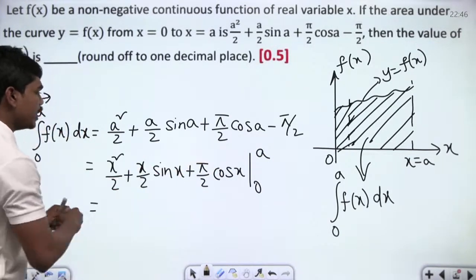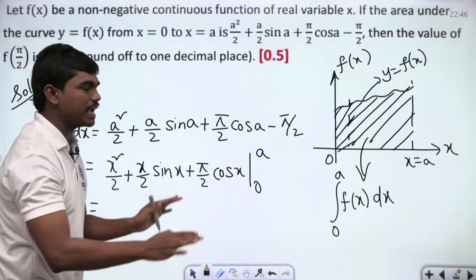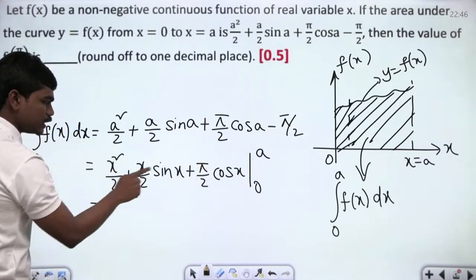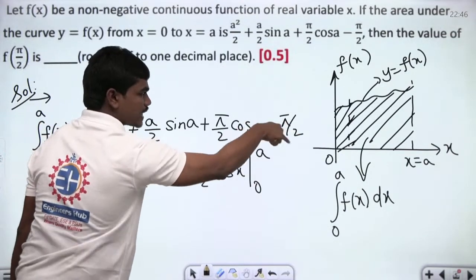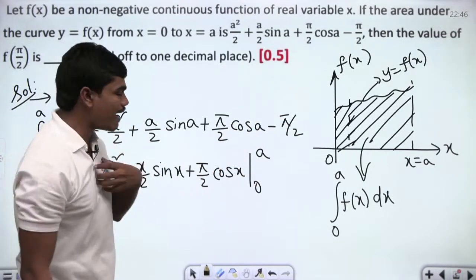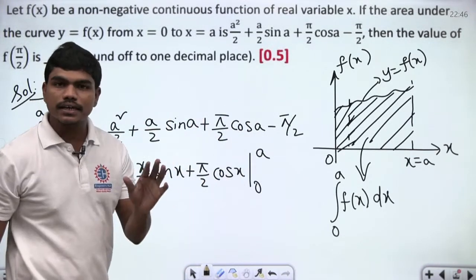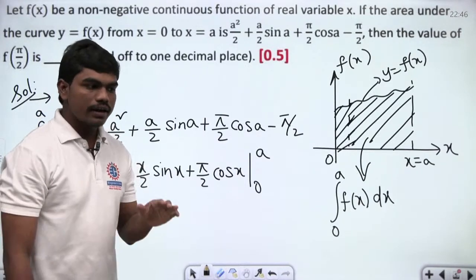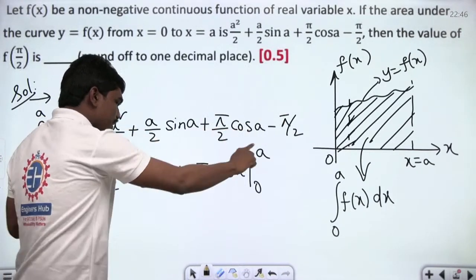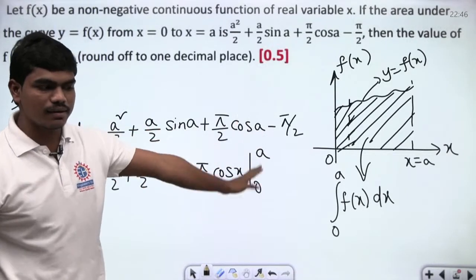When you substitute a, you have a square by 2 plus a by 2 into sin a plus pi by 2 into cos a minus. When you substitute the lower limit, these two terms will go to 0 and cos 0 is 1. So you have a pi by 2, and that's exactly pi by 2 in the lower limit. Did you all understand how I have deducted this term or this step from this particular given data? Is that understandable to all of you? Yes or no? So please respond. Did you all understand how this expression is same as this? X square by 2 plus x by 2 into sin x plus pi by 2 cos x within the limit 0 to a?